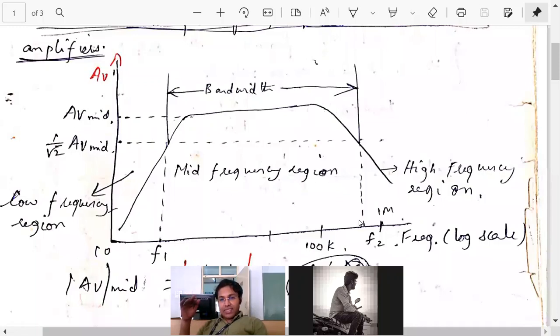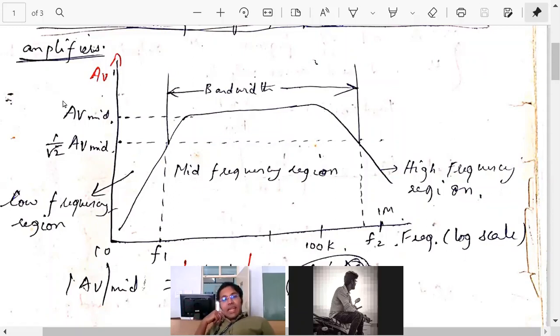To get the cutoff frequencies, consider those frequencies, since with respect to frequency the gain is changing, for which the gain AV becomes 1 by root 2 times the maximum value.